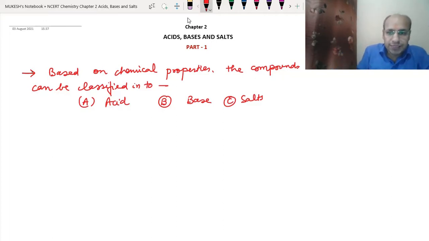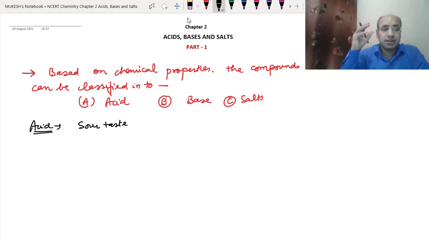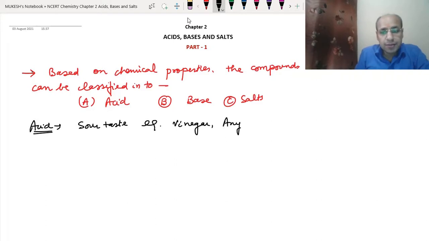What can we say about acids? They have a sour taste. How do we recognize them? By sour taste, khatta, acerbic we can say, or acidic taste. For example, vinegar or any sour fruit that we eat has acid.